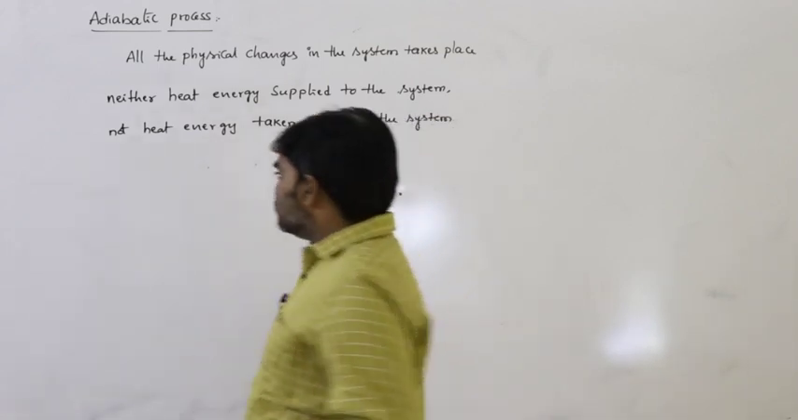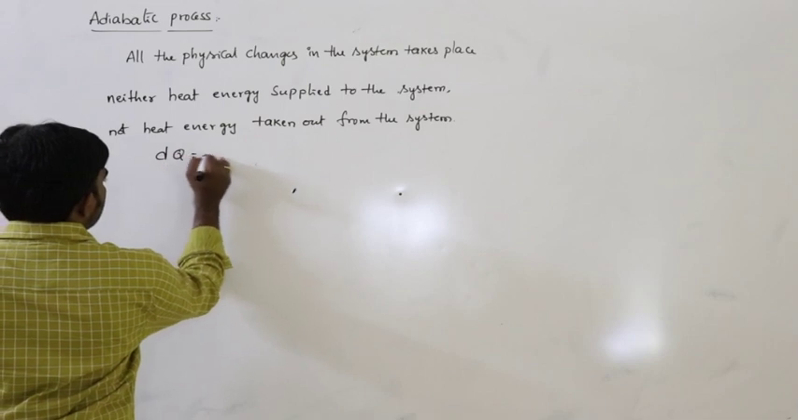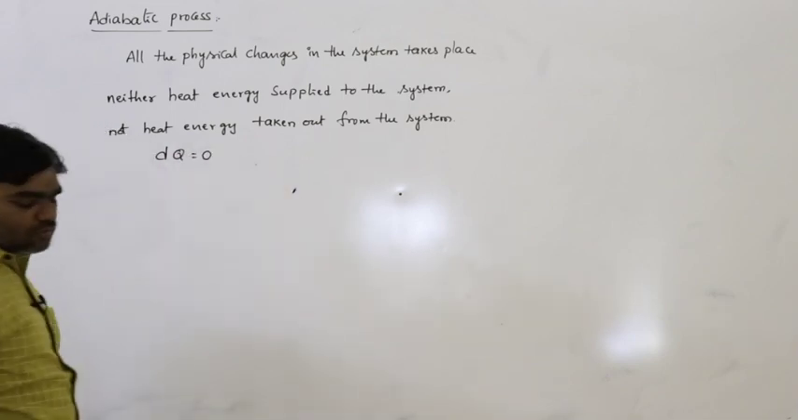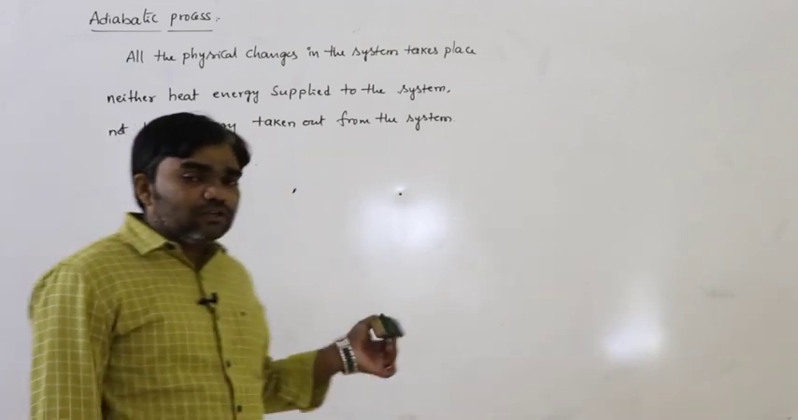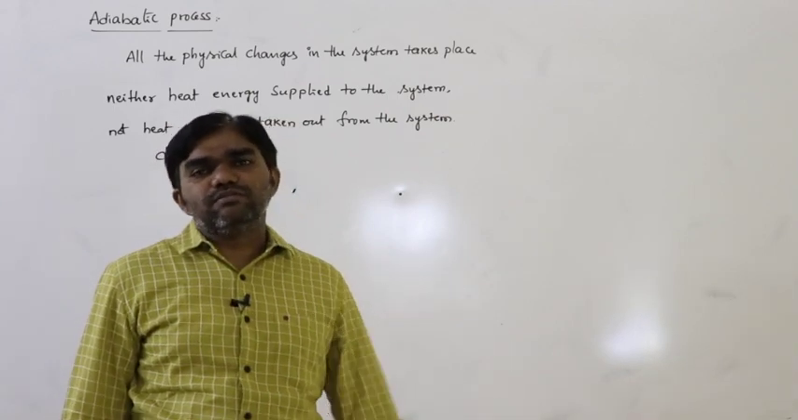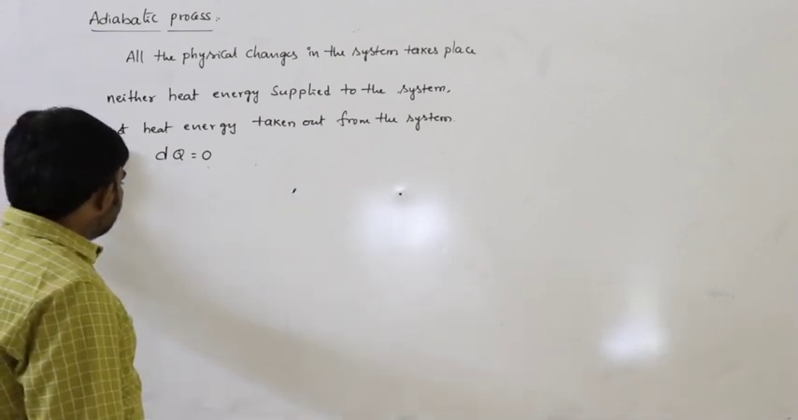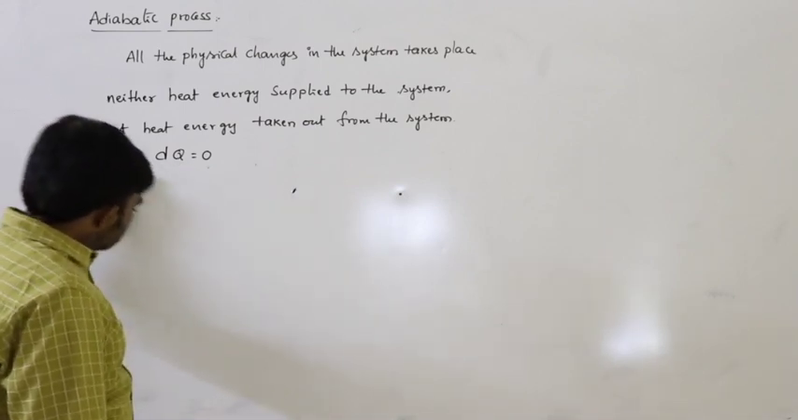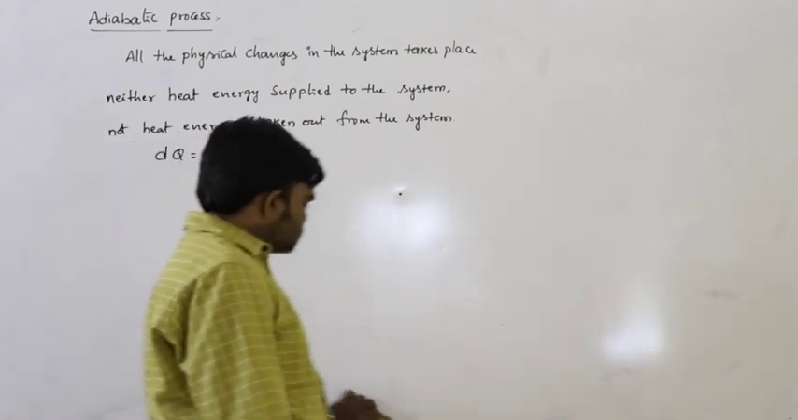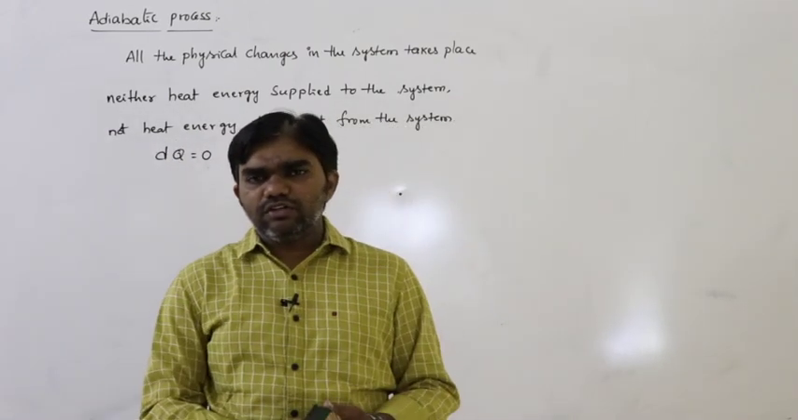So according to the first law of thermodynamics, the major condition here is dq equals 0. Heat supplied to the system must be equal to 0, and heat energy taken out from the system must be equal to 0. So this is called adiabatic process. What is the best example of adiabatic process?